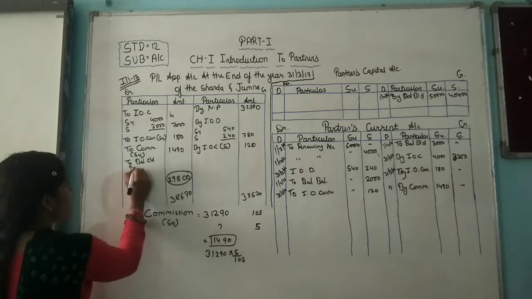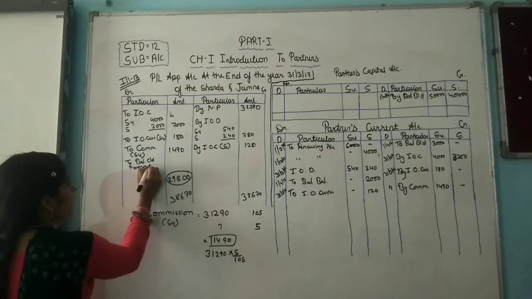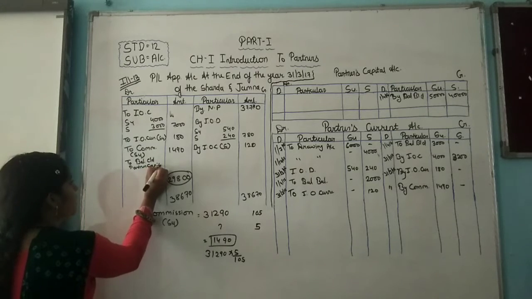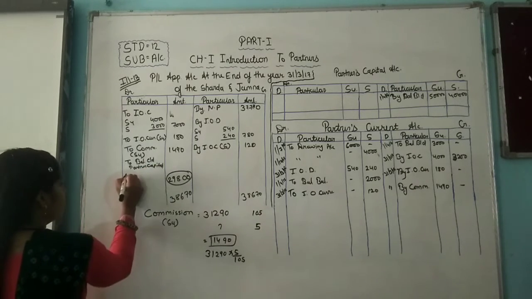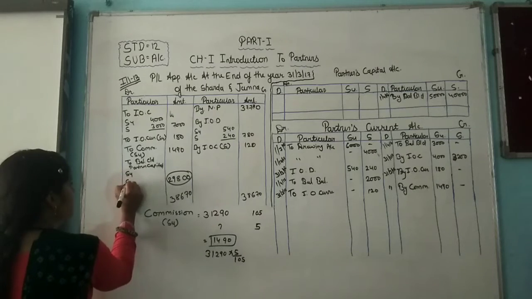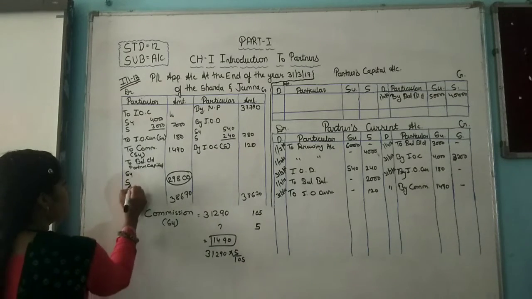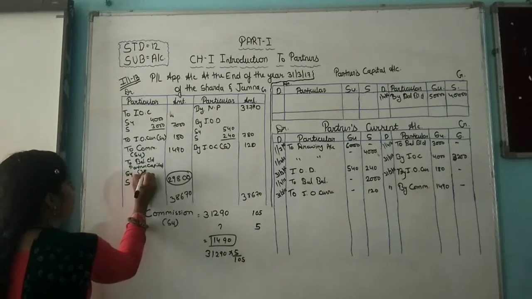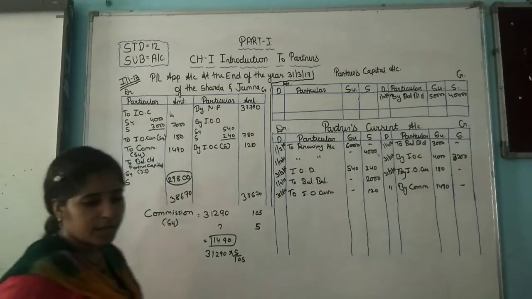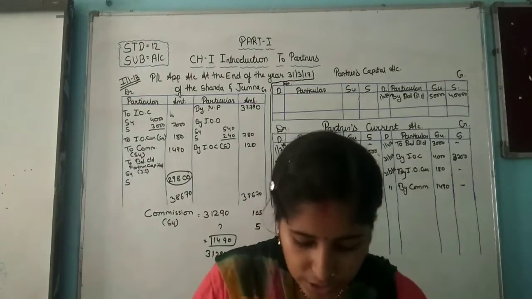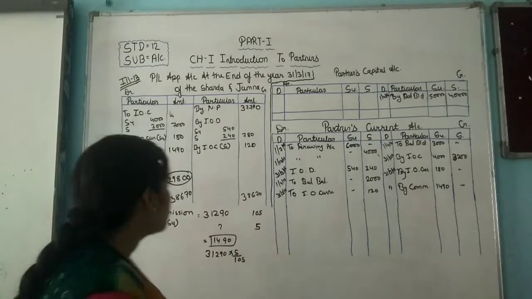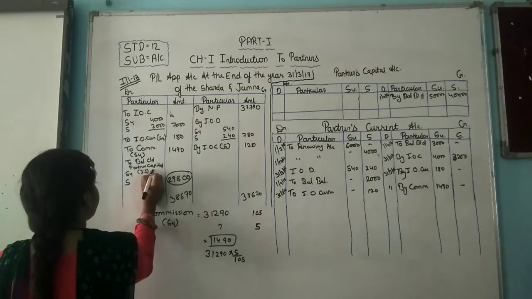So here partner's capital account. Okay, so here Sudhanshu and Sarvesh, the ratio is 3:2. Okay, so here we are distributing in a 3:2, 17,880.